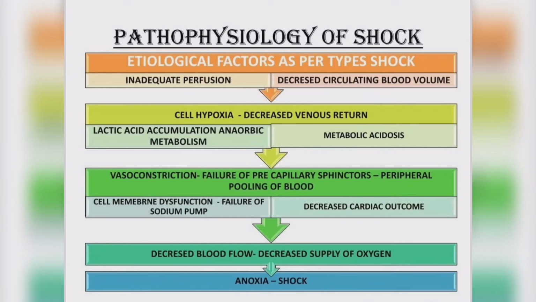Then cell membrane dysfunction, which leads to failure of the sodium pump. There is no exchange of sodium, which leads to decreased cardiac output. Normally contraction and relaxation will be interfered with, and there is decreased cardiac output, which leads to decreased blood flow and decreased oxygen supply to the tissues and organs, which is called anoxia. And the patient shows signs and symptoms of shock, that is cold extremities and problems with the vital signs.